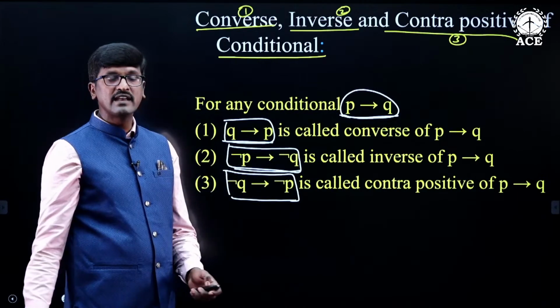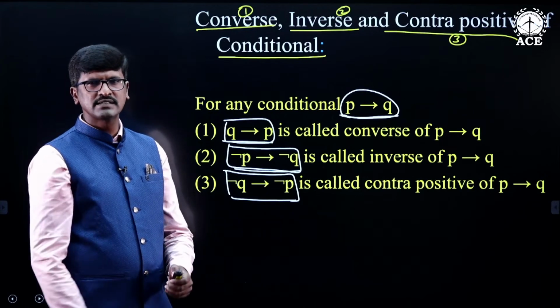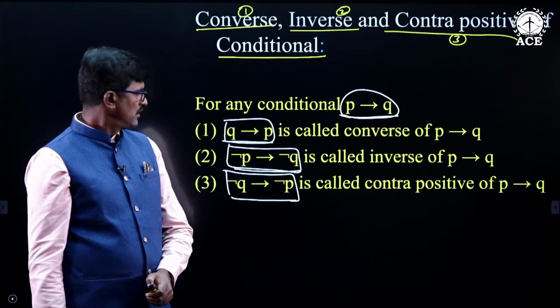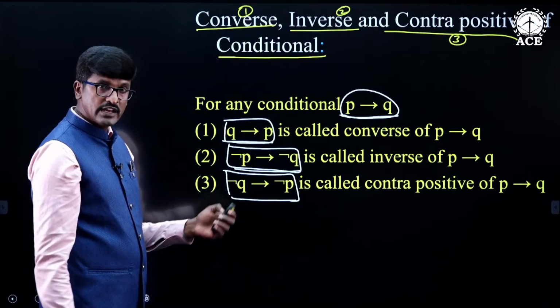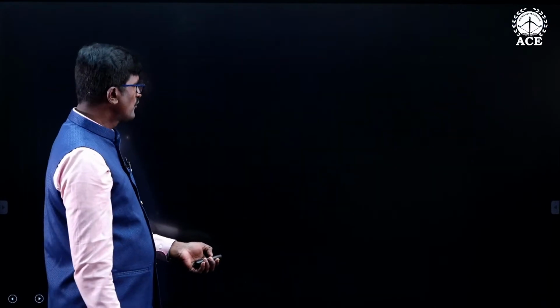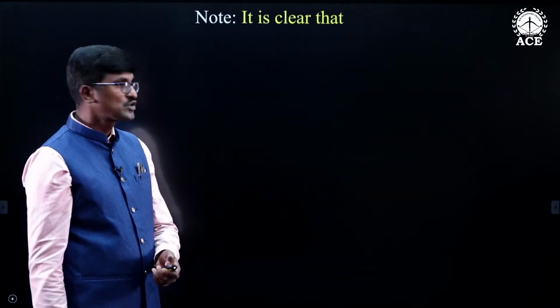Now we will see what is the relation between them. There is some relation between converse, inverse, conditional and contrapositive. Now I am going to derive the relation between them. So for that I am going to construct the truth table.